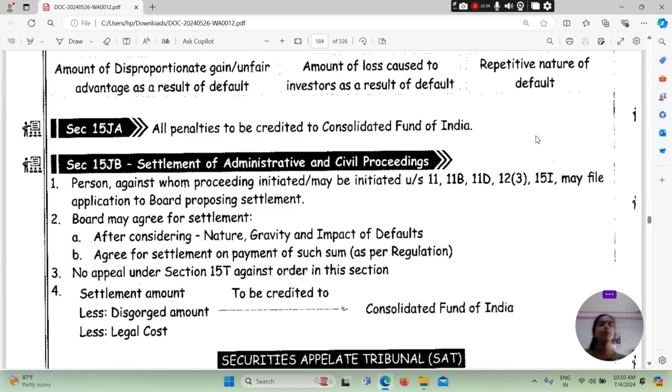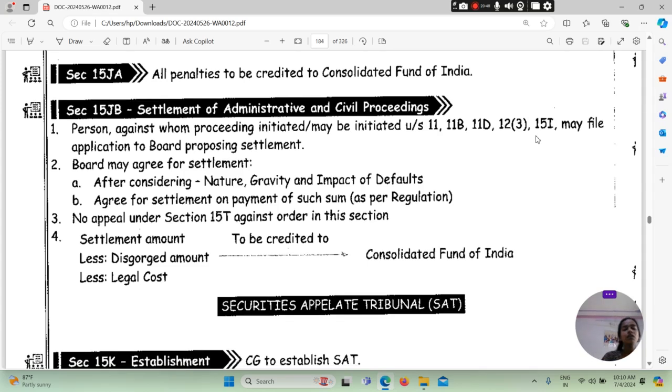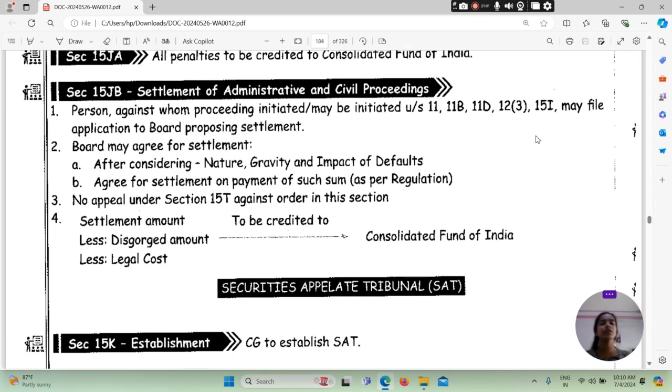Section 15JA, all penalties to be credited to the Consolidated Fund of India. जितनी भी penalties हैं वो credit की जाएंगी to the Consolidated Fund of India. 15JB, that is the settlement of administrative and civil proceedings. Person against whom proceeding may be initiated under section 11, 11B, 11D, 12, 15I may file application to board proposing the settlement.